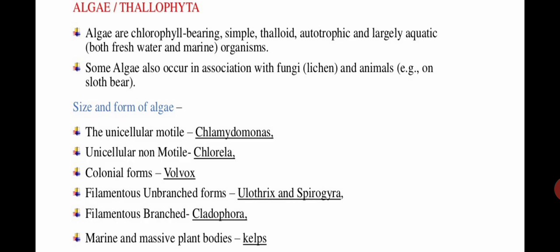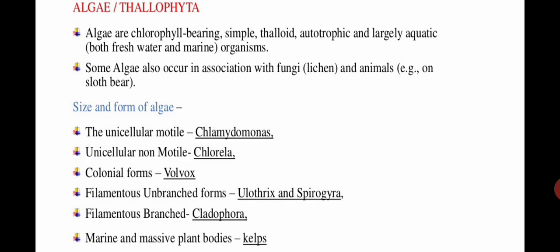Then some algae occur in association with fungi, lichen or with some animals. There are some algae which are found in symbiotic relationship with fungi, like we all know lichens. So what is a lichen? Lichen is a symbiotic association of algae and fungi, where algae provide food to the fungus component, and the fungal component in turn provides water and nutrients to the algae, isn't it? So both of them are benefited in this type of relationship.